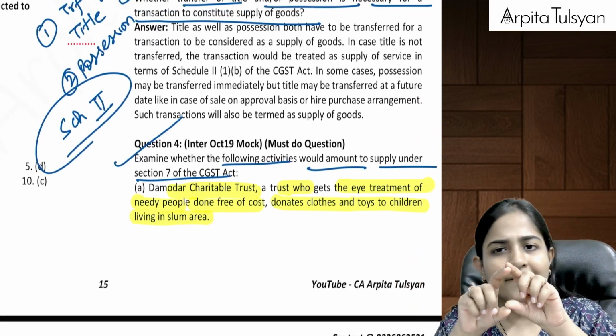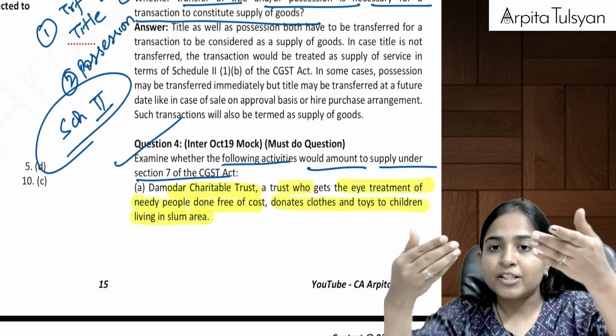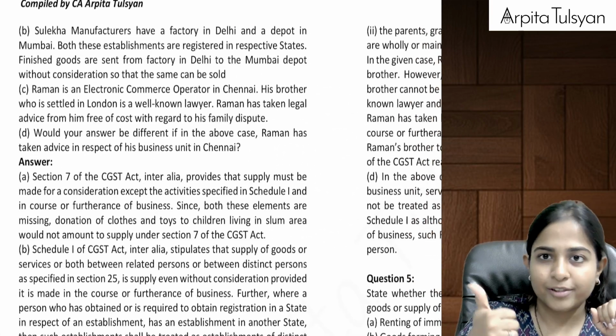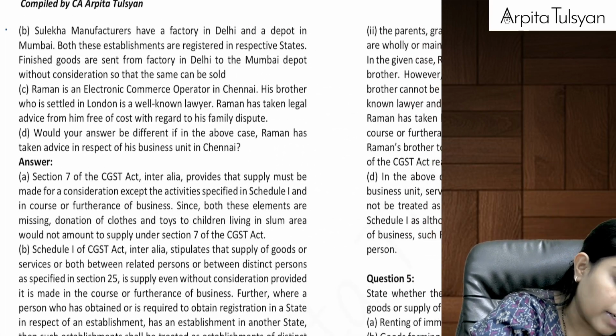So the first paragraph has to be your provision. The second paragraph has to be linking that provision to the given question. And the third one has to be your conclusion. Then the next one.